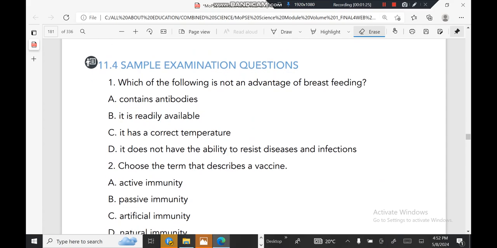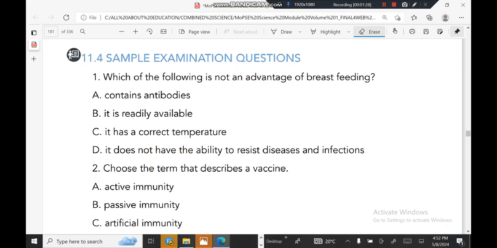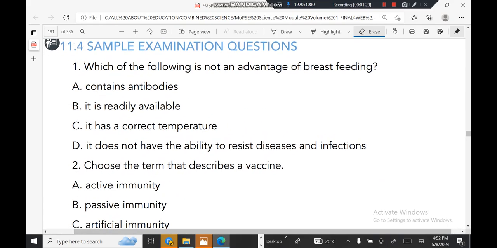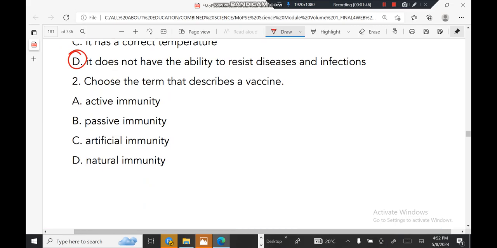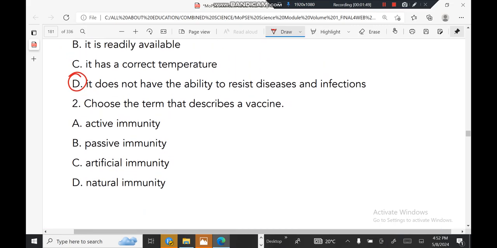Right, another question here. Which of the following is not an advantage of breastfeeding? Contains antibodies, advantage. It is readily available, advantage. It has a correct temperature, advantage. It does not have the ability to resist a disease. This one is the correct answer. It's not an advantage.